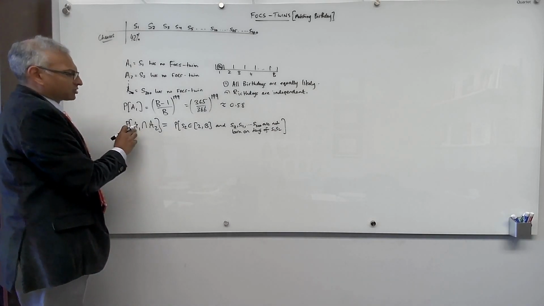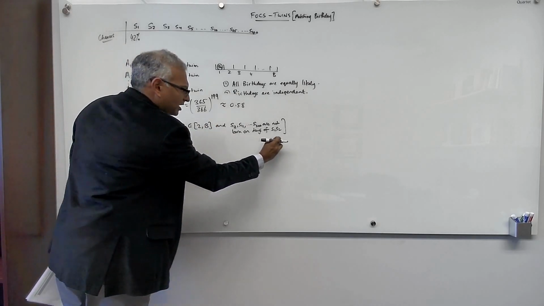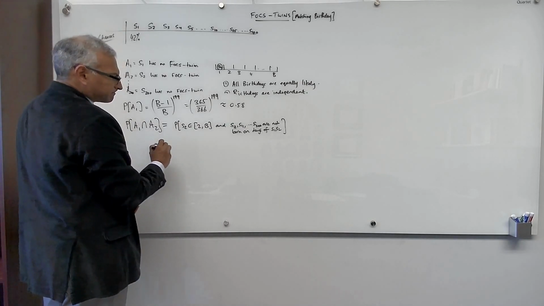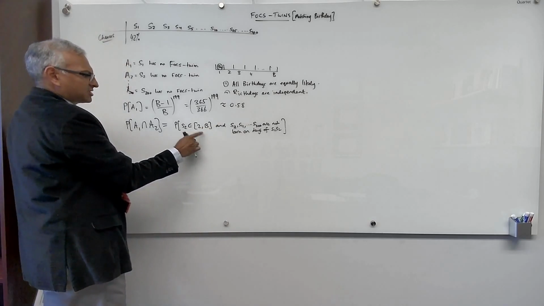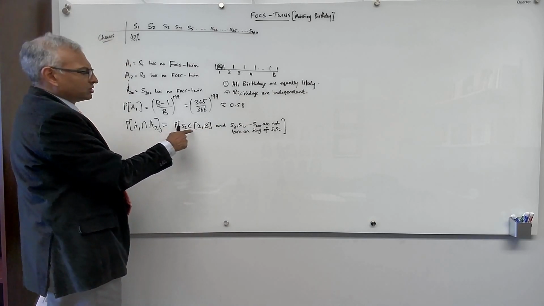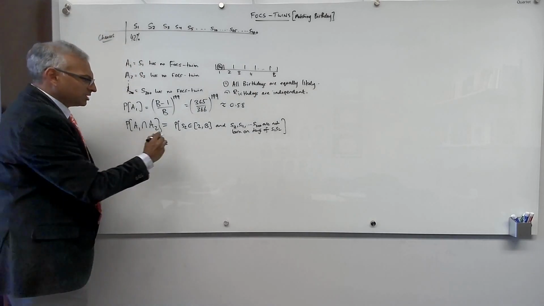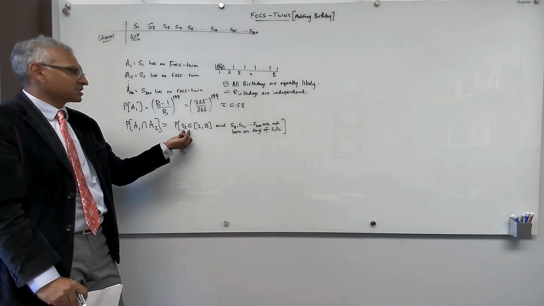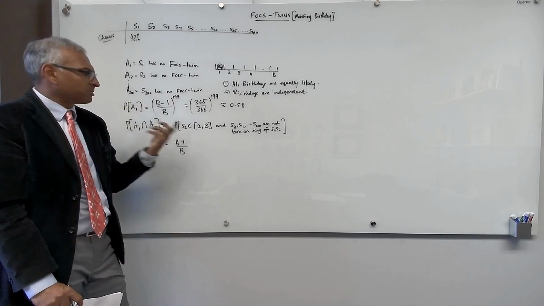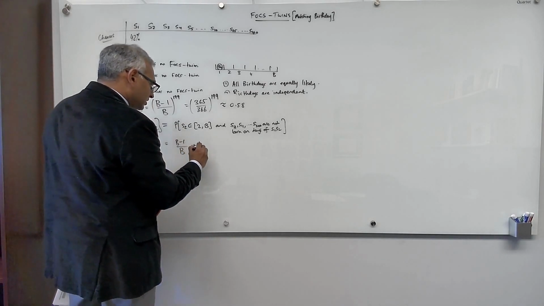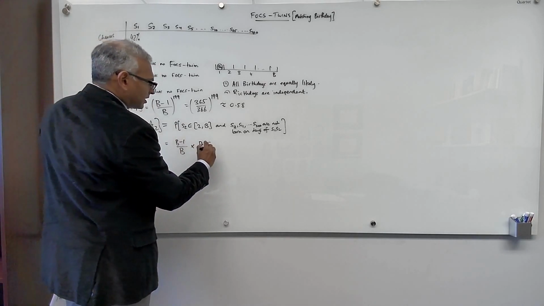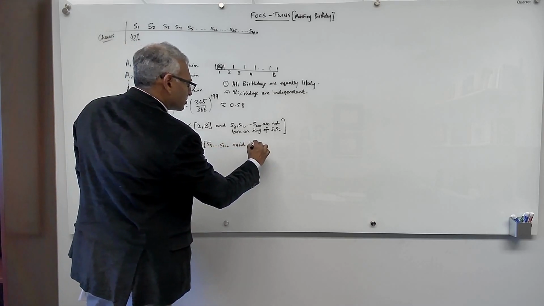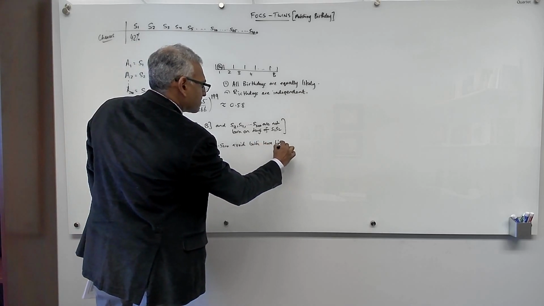Student 2 cannot be a FOCS twin of student 1, and it must be the case that all the other students are not FOCS twins with either student 1 or student 2. Okay? So this is because these birthdays are independent of this guy. This is the probability that student 2 is born on the days 2 to b. So that's b minus 1 over b. We just computed that probability. There are b minus 1 outcomes available for this guy's birthday, out of the sample space of b, times the probability that S3 to S200 avoid both these birthdays.